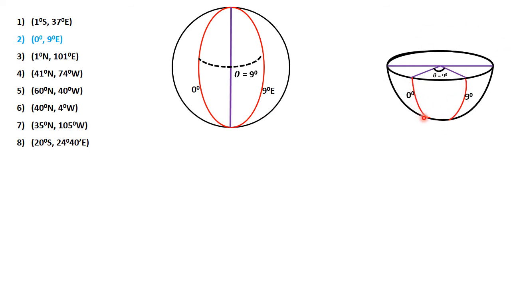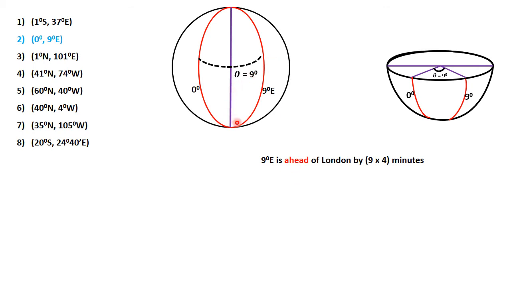Of course, it can also be shown using this diagram that I've shown there. This is the Greenwich meridian where London is somewhere along that line, and this is 9 degrees east, and that's the place we are looking for the time, local time. So again, the angle difference at the center there is 9 degrees, and that means that this place, 9 degrees east, is 9 times 4 minutes ahead of London.